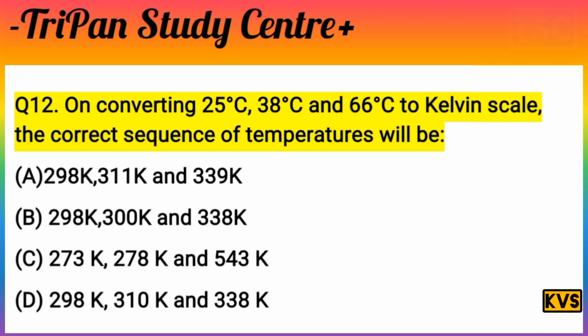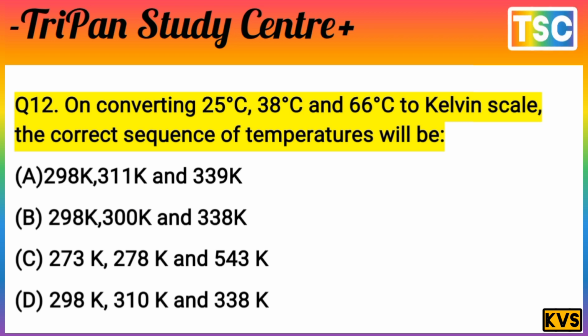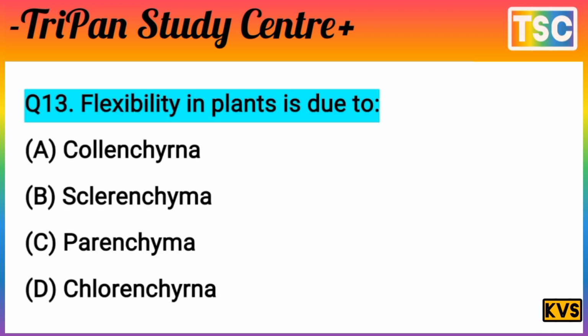And the next, 38 plus 273 is equal to 311K. So 311K is only in one option, option A here. It means option A is correct. You know, that is the most important question from the exam point of view. And let's see the next question. The next question on your screen, question here: flexibility in a plant is due to.